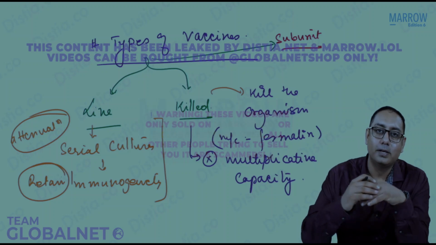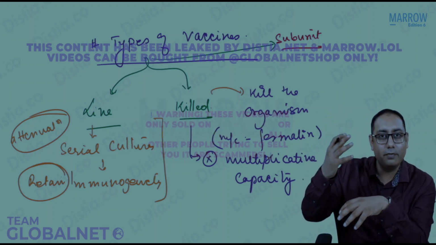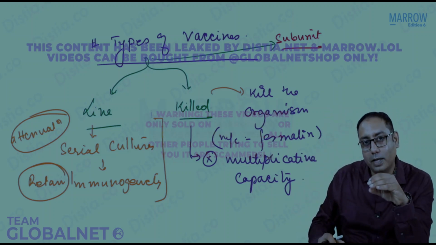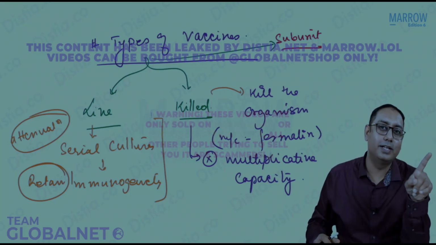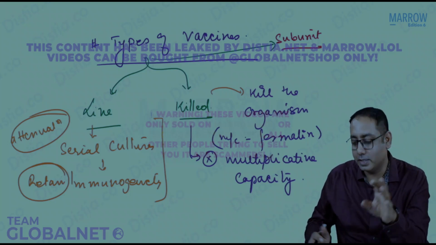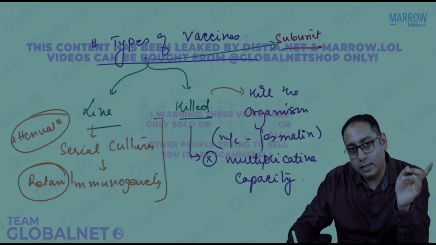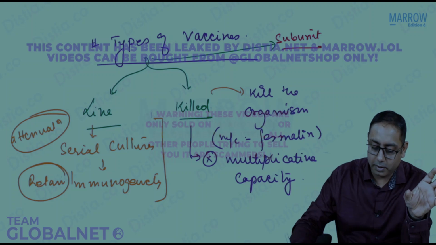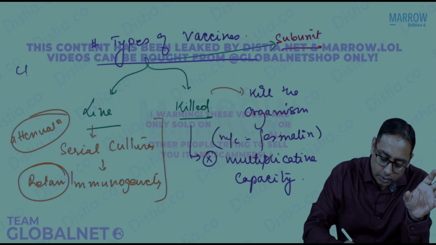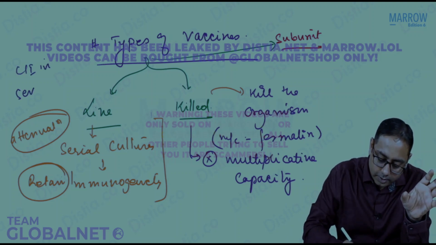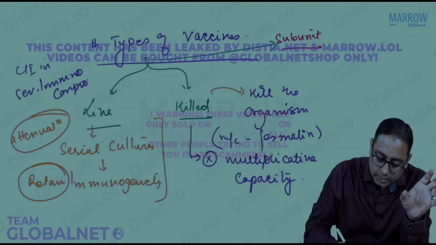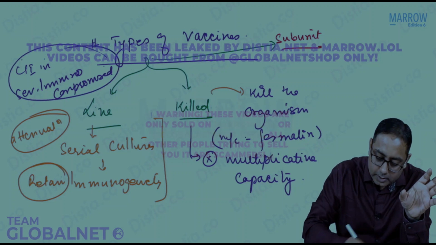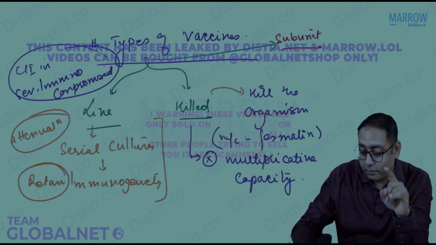If they are immunocompromised, maybe a higher dose of live vaccine, or even the normal dose, which does not cause any disease in a normal person, may cause a disease, and that is the disadvantage of a live vaccine. It is contraindicated in severe immunocompromised status.